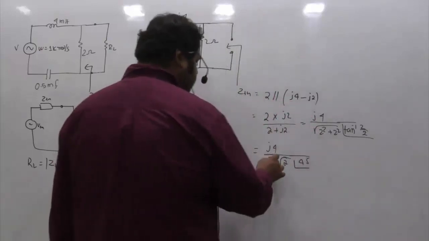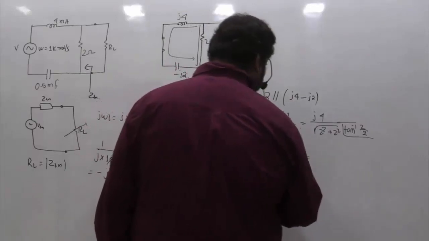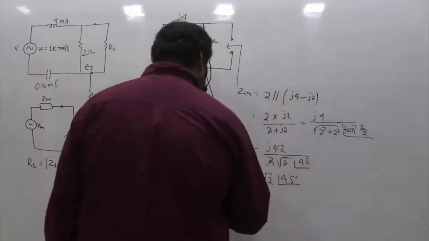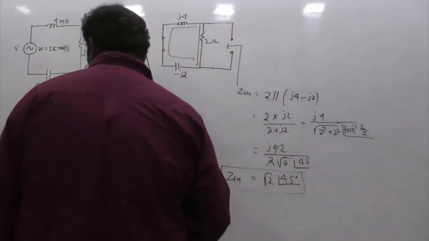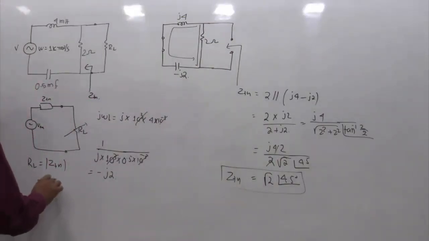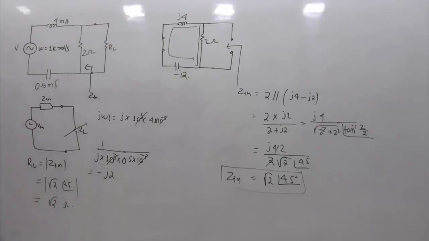So you can see, this is 2, and basically this is root 2, and this is 90 minus 45 is 45 degree. So the value of ZTH that you are getting is root 2 angle 45 degree. But what we need for our maximum power transfer is the magnitude of ZTH. So the magnitude of root 2 angle 45 is nothing but root 2 ohms. So root 2 ohms is the right answer.